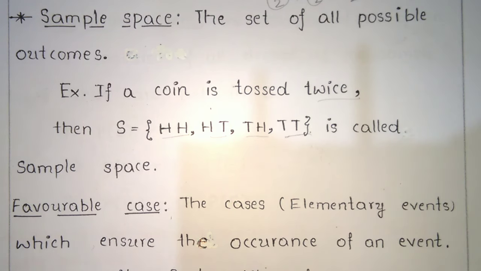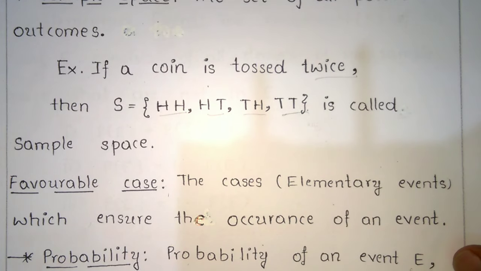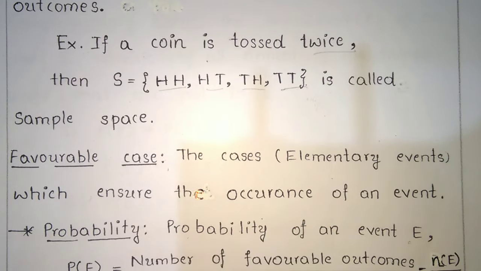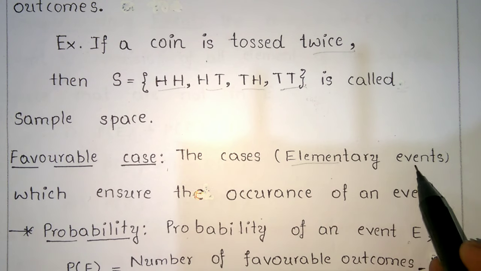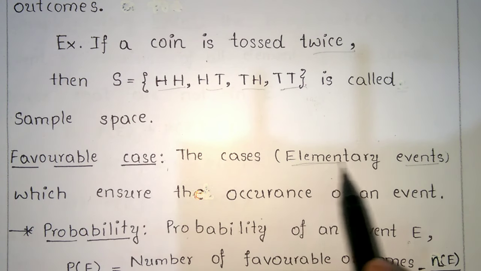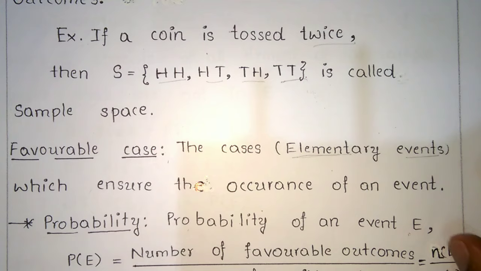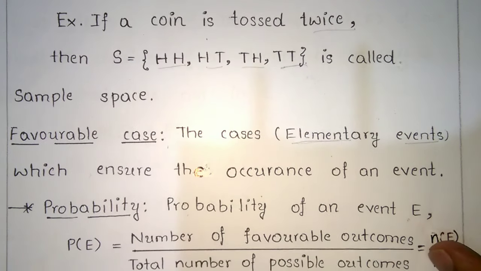The favorable cases: the cases which ensure the occurrence of an event. The elementary events are all favorable outcomes, the cases which ensure the occurrence of an event.